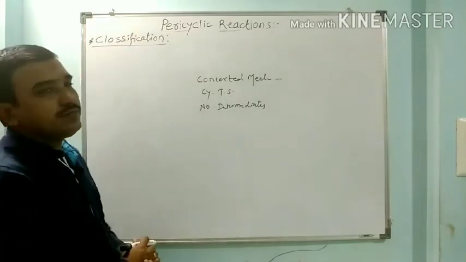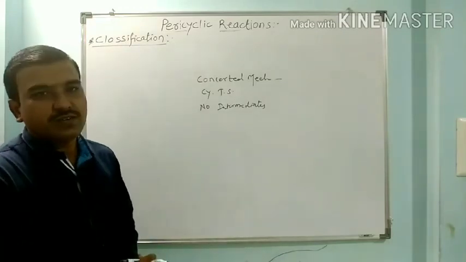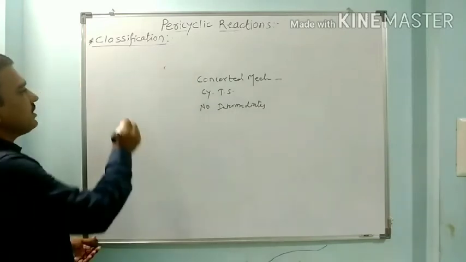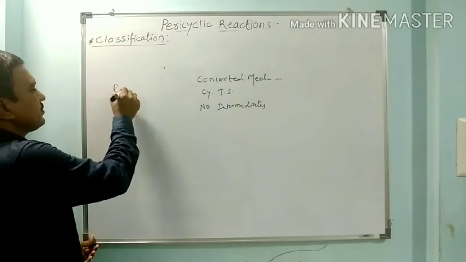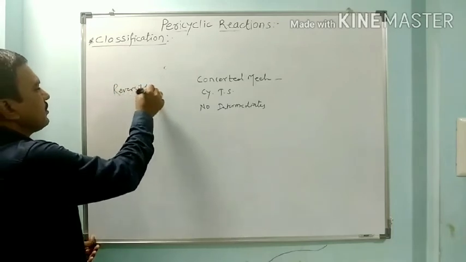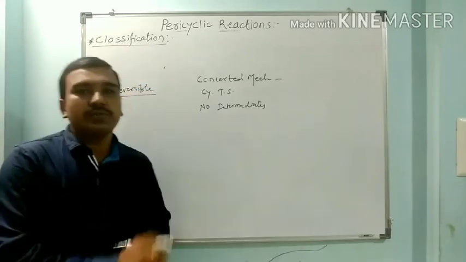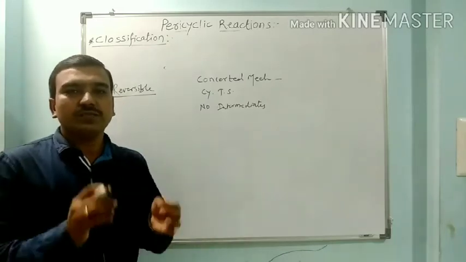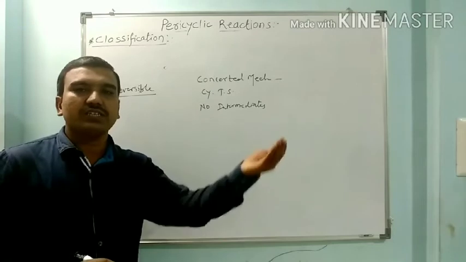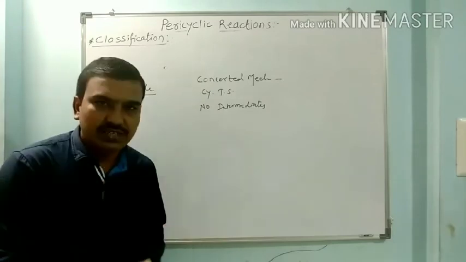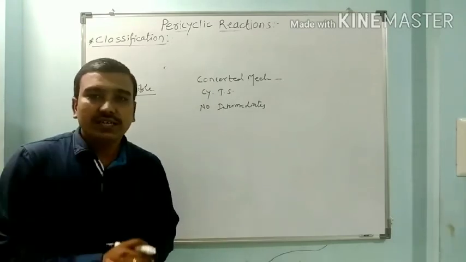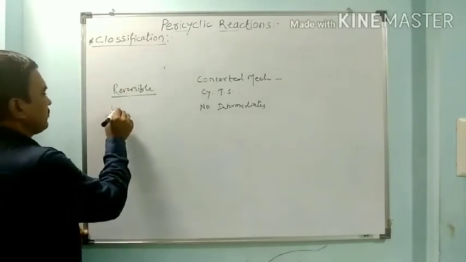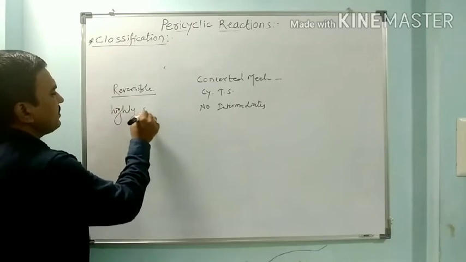Now, which are some important characteristics of pericyclic reactions? The pericyclic reactions are reversible reactions. These reactions have a concerted mechanism, meaning bond formations and bond breakings take place simultaneously. These reactions are highly stereospecific in nature.